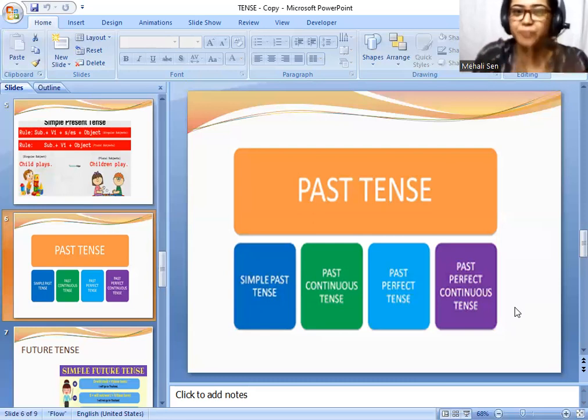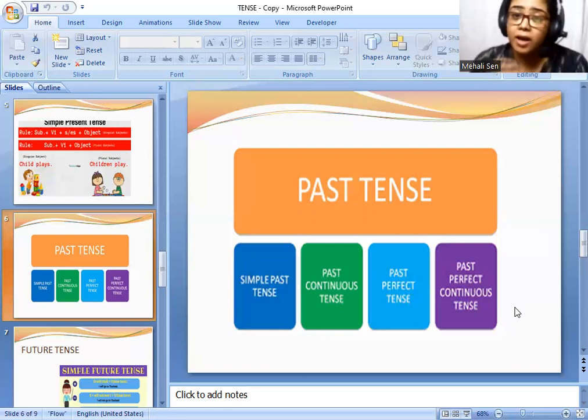It may be 1947, it may be 2001, it may be 2002, it may be 16 October 2020, it may be 13 March 2021. Okay. If we take one point, then we put since. Just like I will give one example. I have been doing this work since morning. So morning is a point of time for me. I have been doing this work since 2017. 2017 is a fixed point for me.